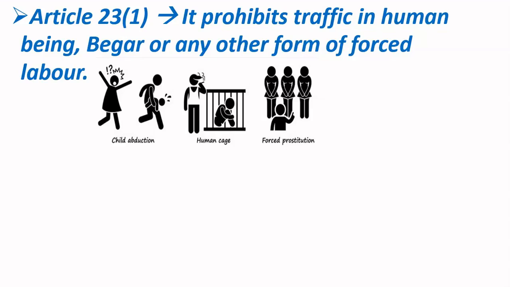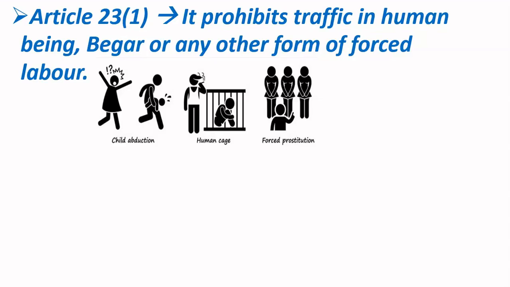So what is human trafficking? Human trafficking means sale and purchase of human beings, or we can also say the sale and purchase of human organs. Friends, Article 23 Clause 1 prohibits human trafficking in all forms. It means human trafficking is banned, and if any person practices human trafficking, then the government will punish him, meaning the police will punish him.